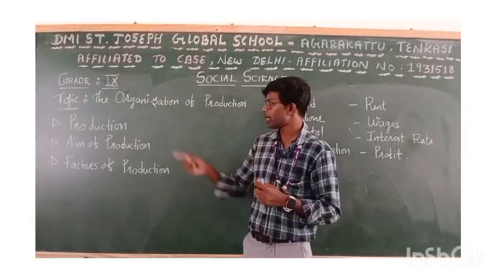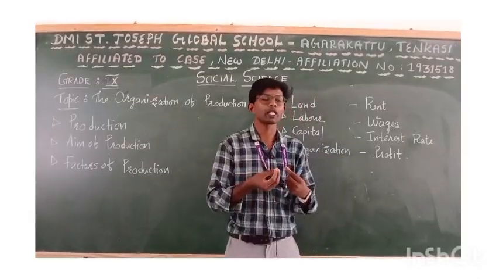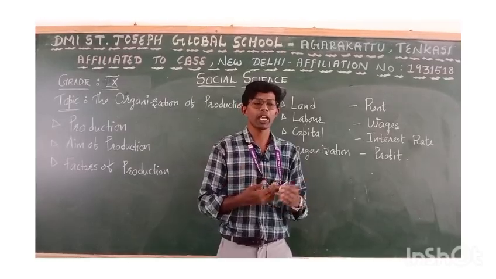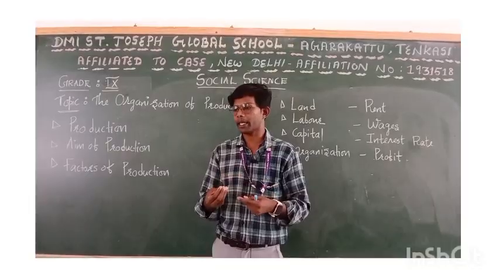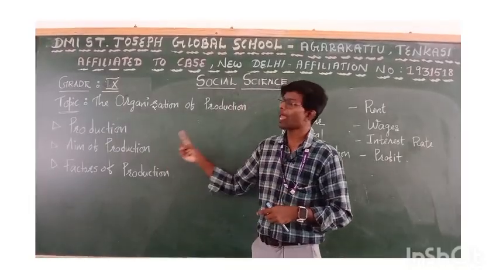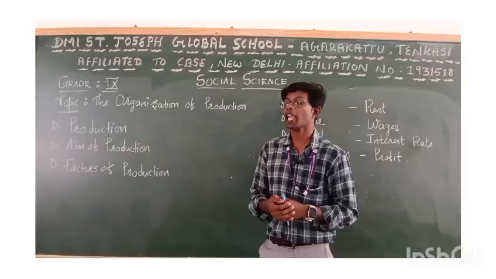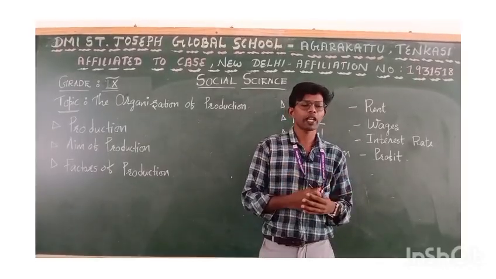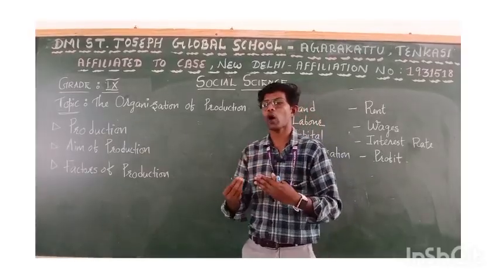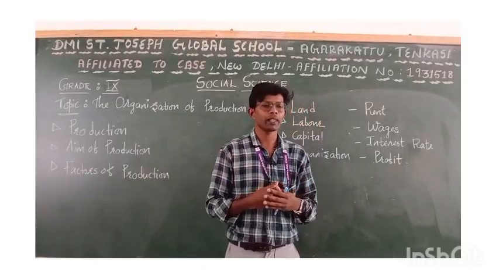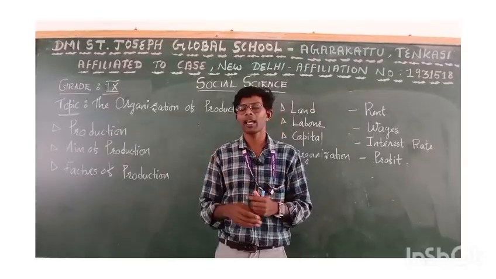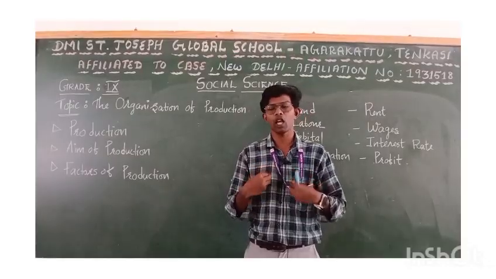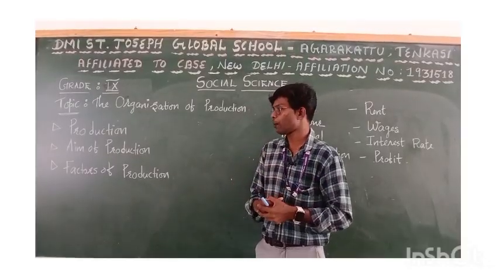So we have seen the varieties of inputs and materials that we require at every stage during the production of a pen. Now let me understand the aim of production. In every economy, in every organization, the aim is only one thing: to produce more goods and services as we want. That is the aim of production.